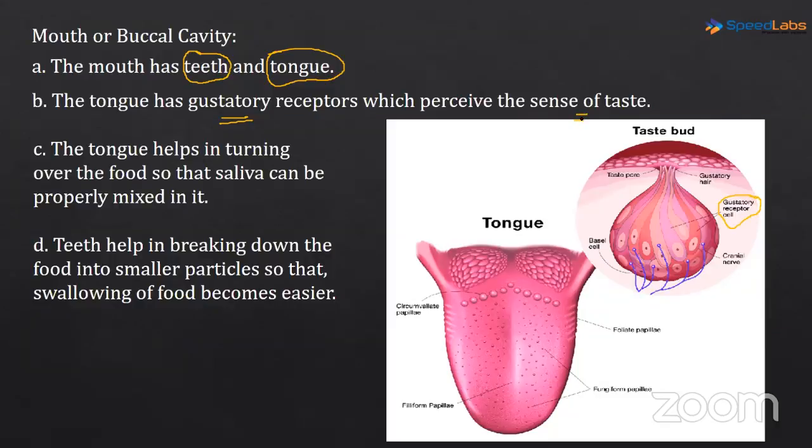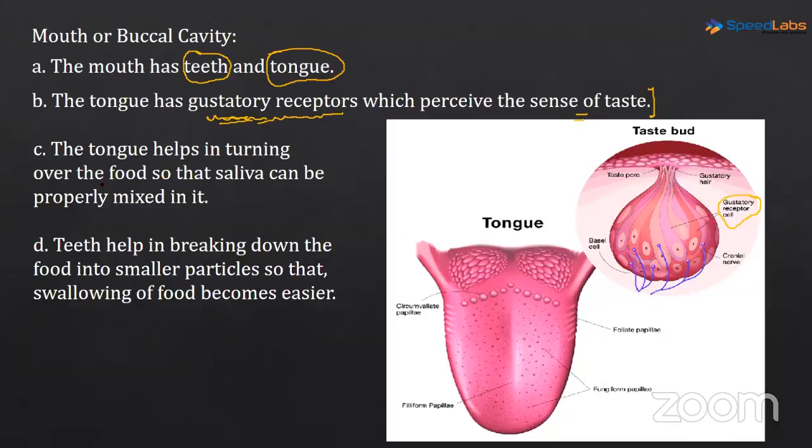You need to remember the name of the receptor also, which receptor is present on the tongue and what its function is. It helps us in perceiving the sense of taste.